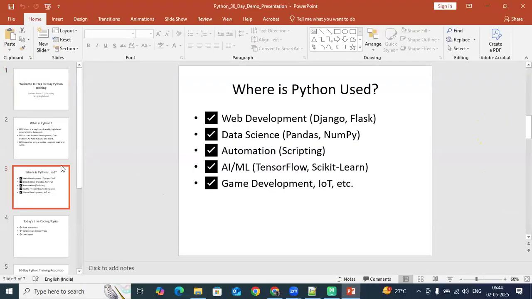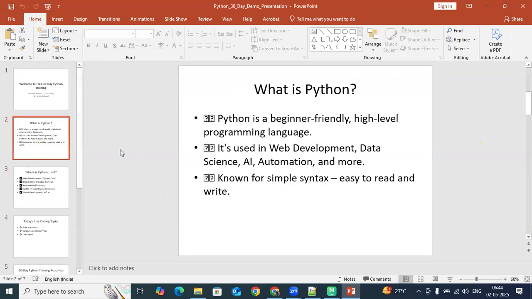So the first week, I explained that Python is everywhere. Python is a beginner friendly, high level programming language. It's used in web development, data science, AI, automation, and many more. You name any technology, Python will be there. But why is it very famous recently? Only because of AI.